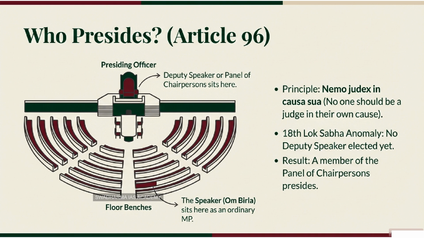So if there is no deputy speaker and the speaker can't sit there, who presides over the chaos? This brings us to a procedural device called the panel of chairpersons. At the start of each term, the speaker nominates up to 10 senior members to this panel. Their job is to preside when both the Speaker and the Deputy Speaker are absent. So in this scenario, one of the members from the panel of chairpersons would be called upon to take the chair and oversee the removal proceedings against Mr.